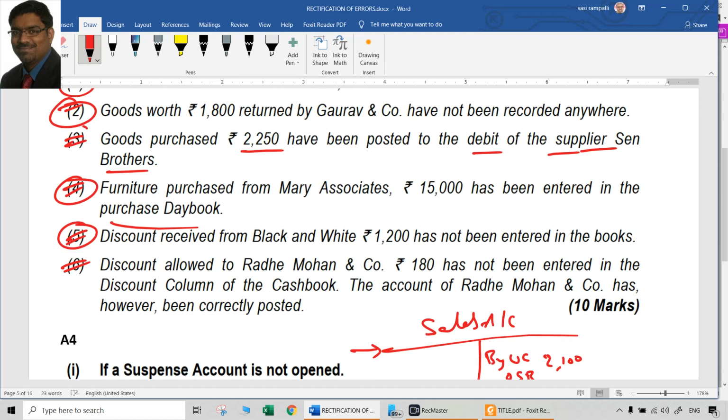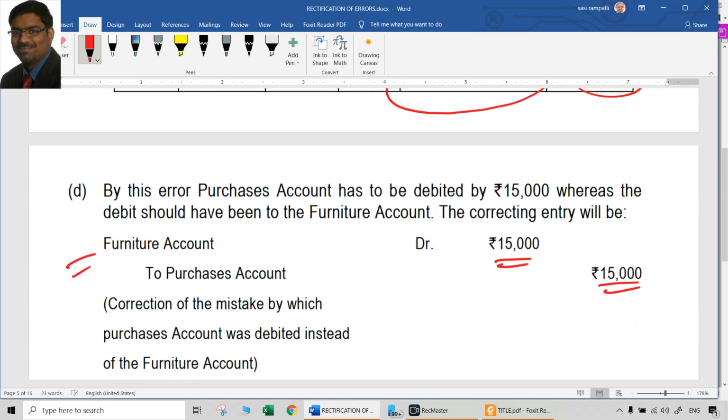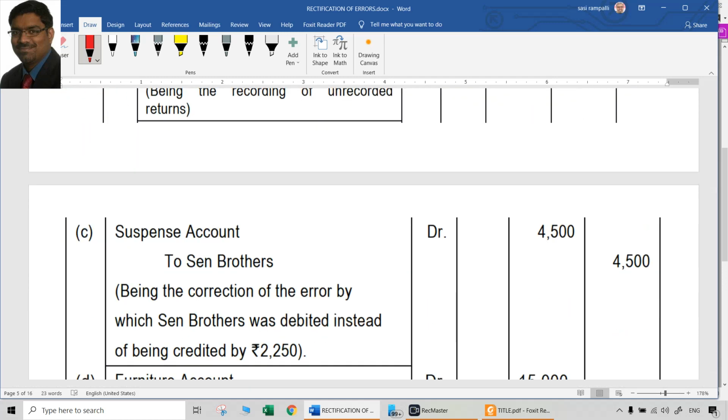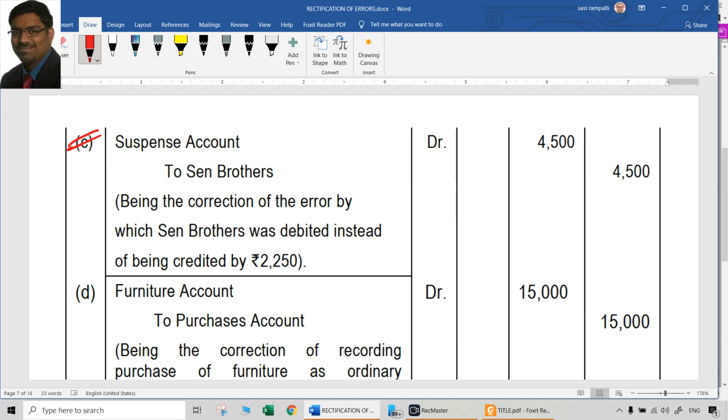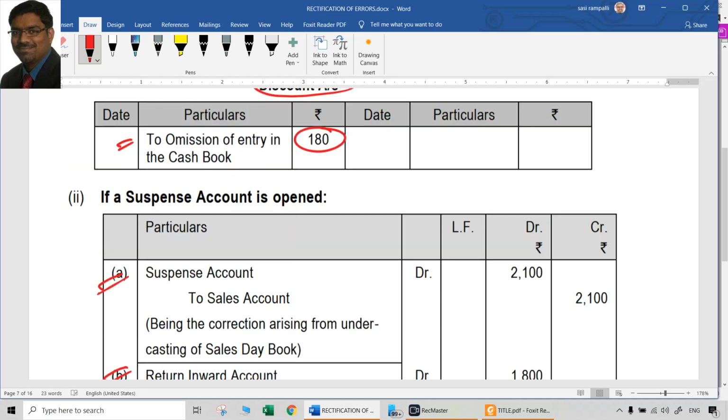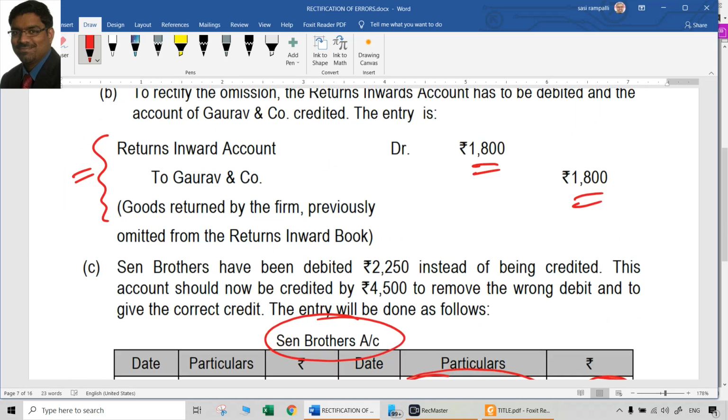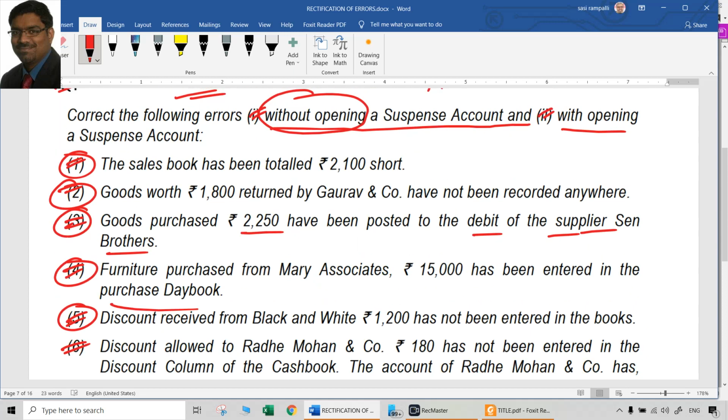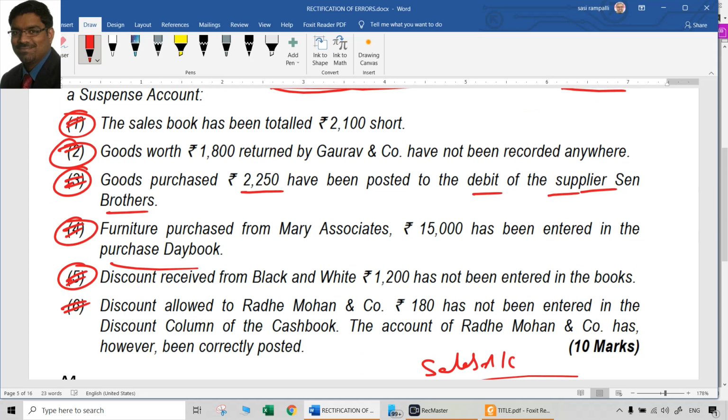Third one, goods purchased, 2250, have been posted to the debit of supplier Sen Brothers. Ideally it should have been credited to his account, but it is debited. Now we have to credit his account with 4500. Where should the debit be given? Naturally the suspense account. So suspense account debit to Sen Brothers account, that will be 4500. That is the rectification entry after preparation of the trial balance.